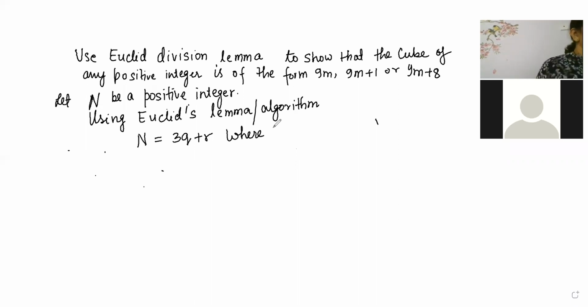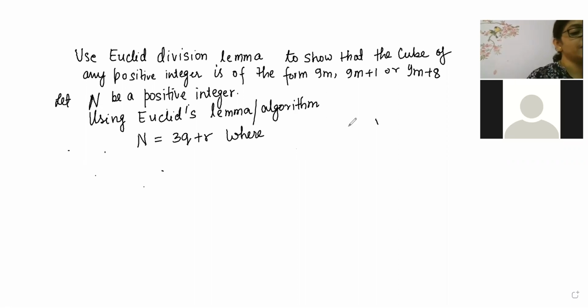Okay, so let's see, they told cube. First we have to take Euclid division now. Euclid division format is what? Euclid division format is aq plus r.